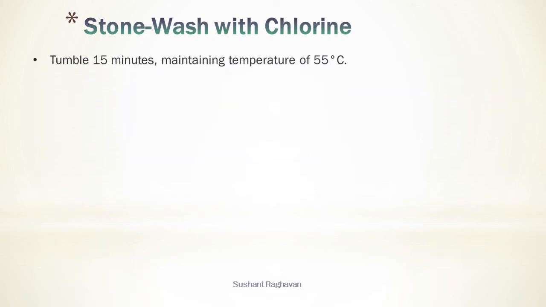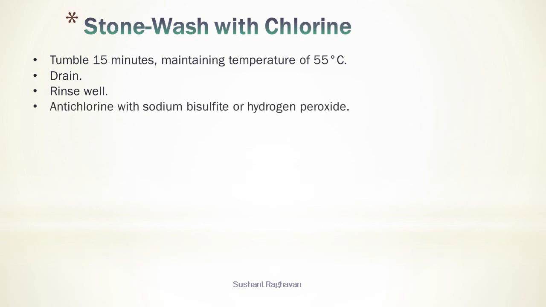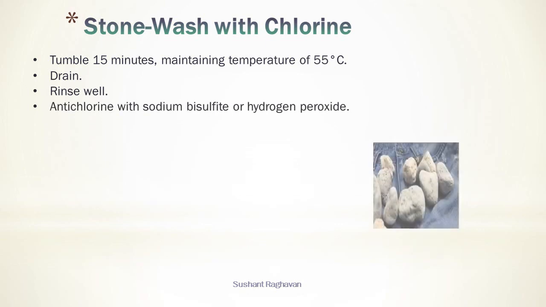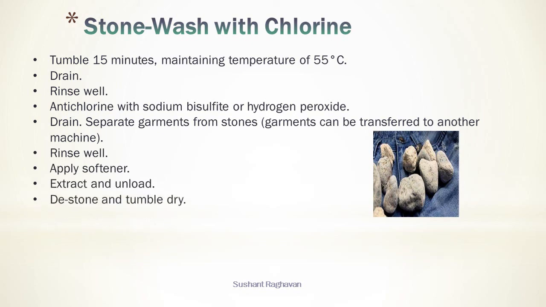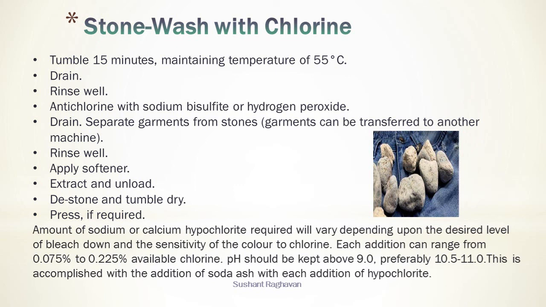Tumble 15 minutes, maintaining temperature of 55 degrees centigrade. Drain. Rinse well. Antichlorine with sodium bisulfate or hydrogen peroxide. Drain. Separate garments from stones. Garments can be transferred to another machine. Rinse well. Apply softener. Extract and unload. Destone and tumble dry. Press if required.